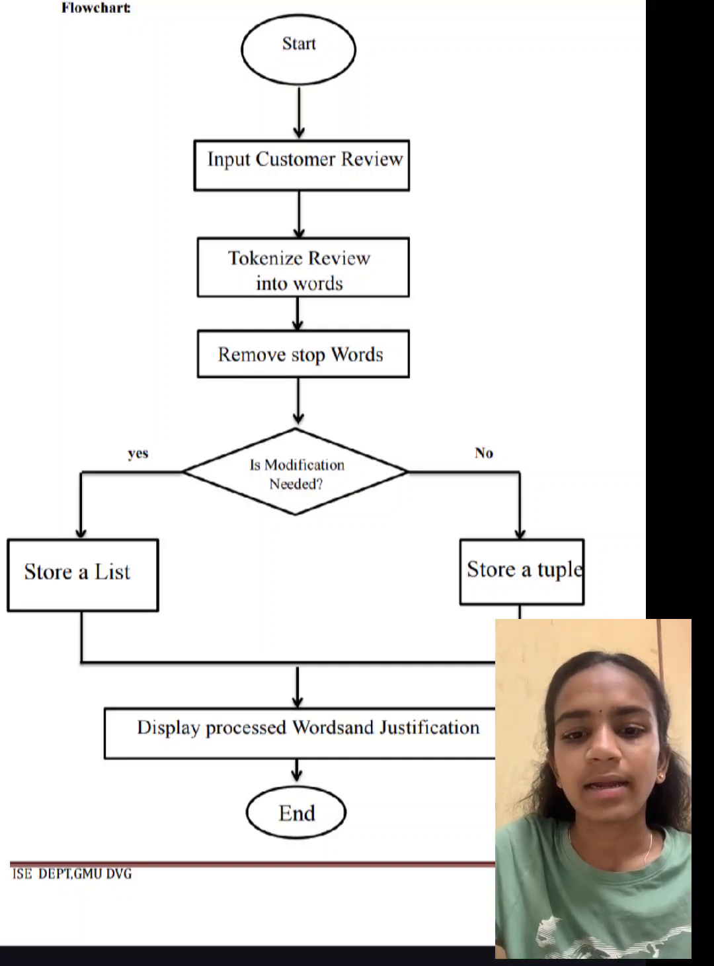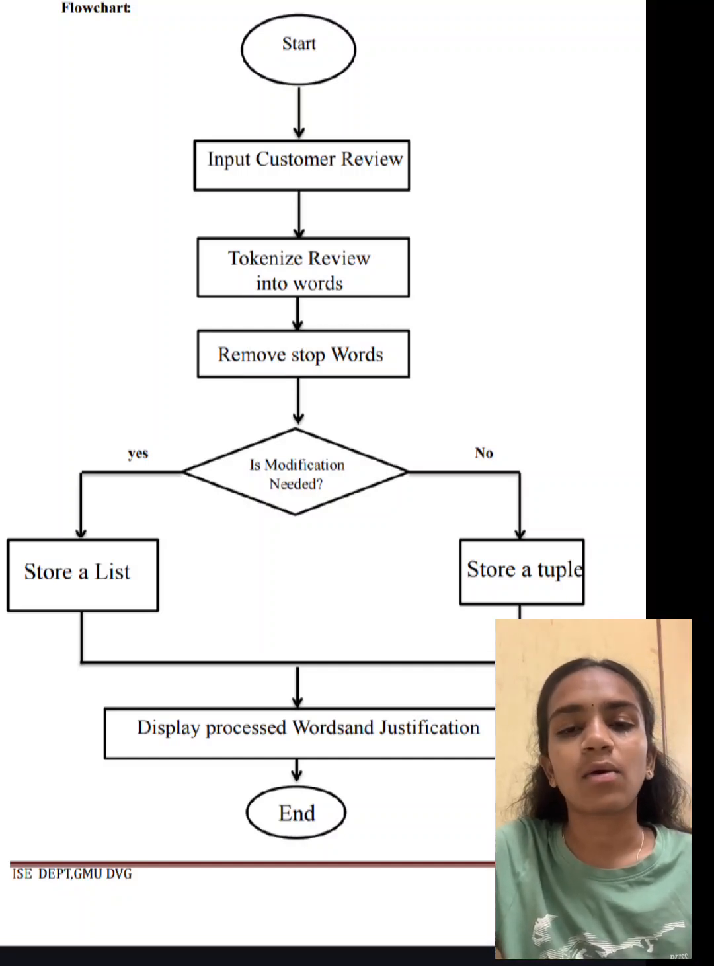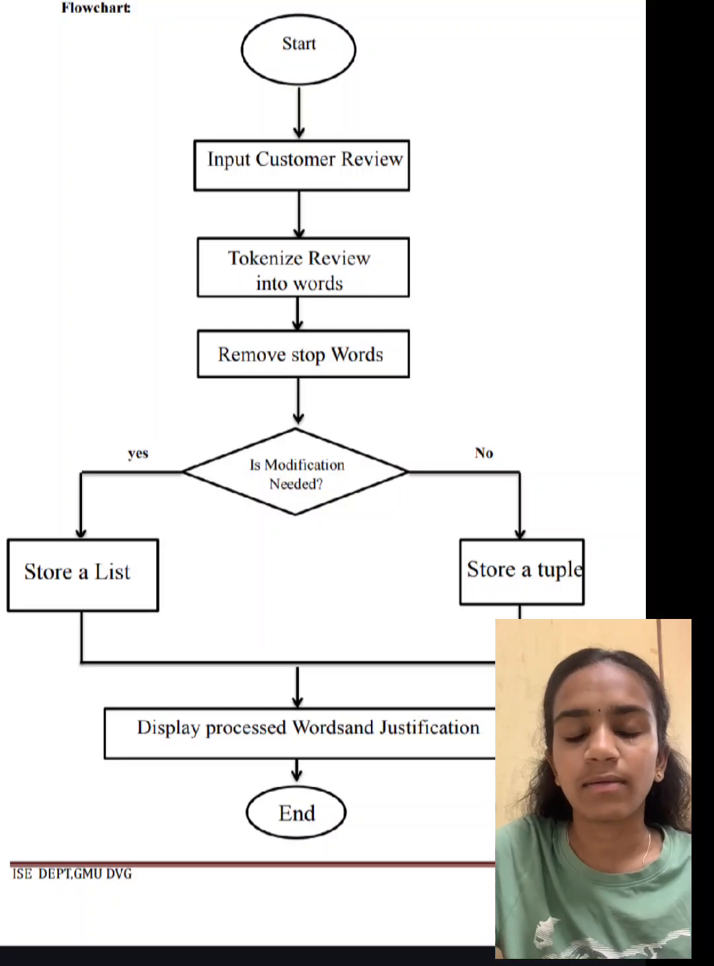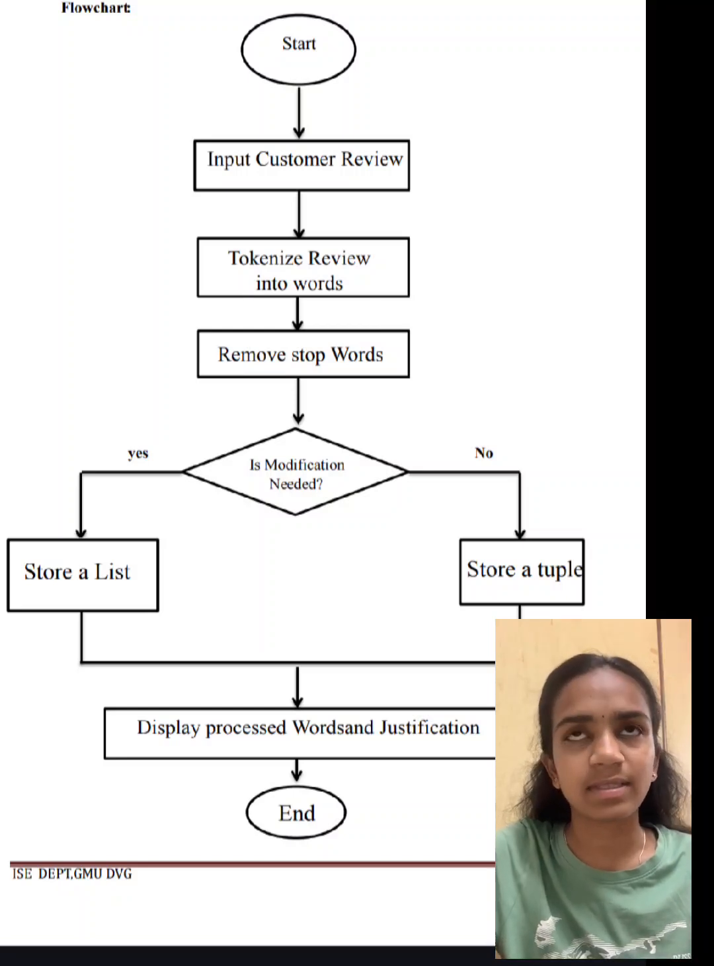Project flow: the process begins, and next, input customer review. A customer review is provided as an input, and next, tokenize the review into words. The input text splits into individual words, tokens, for example, service was excellent. Next, remove stop words. Stop words are common, non-informative words like the, was, is, etc., which are removed. So we retain only meaningful words like service, excellent.